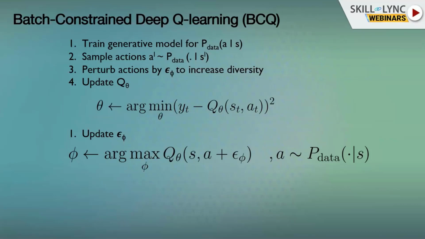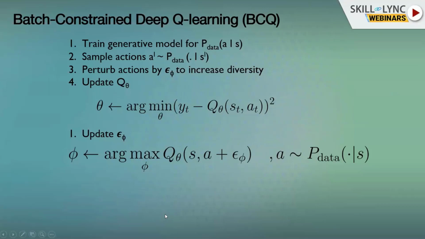The basic idea says we're going to build a model for the policy in the data. So a model for taking action A given we're in state S. Okay, so this is P data of A given S. And we're going to play according to this policy, and we're only going to allow perturbation around the policy in the data. So this is a proximal method, right? It's only going to allow us to play a little bit differently than the policy from the data.